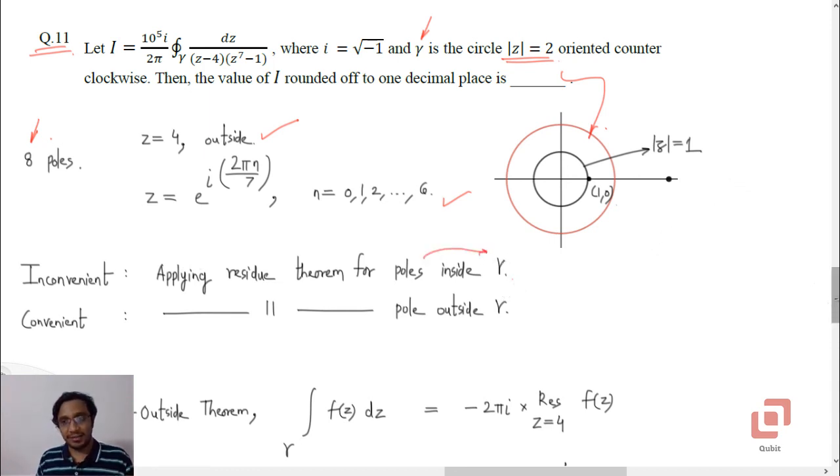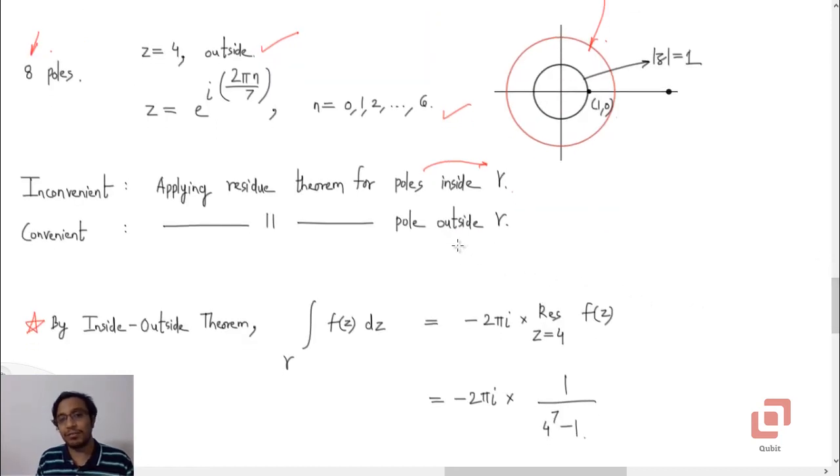Fortunately, there exists a theorem which allows us to make use of the poles which lie outside gamma, and because there is only one pole here, 4 comma 0, corresponding to the complex number 4 plus 0i, our job is done.